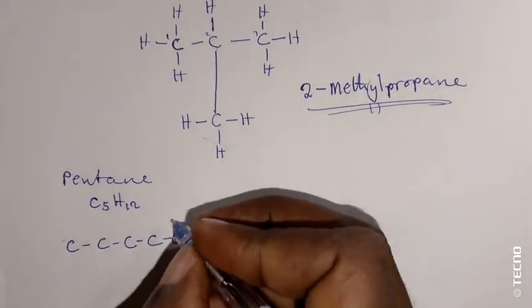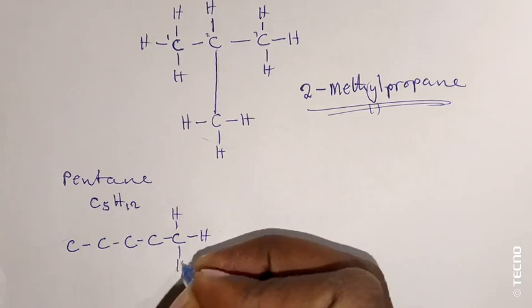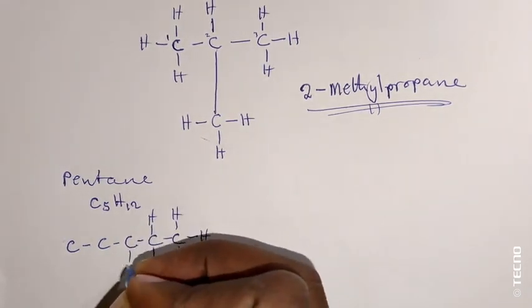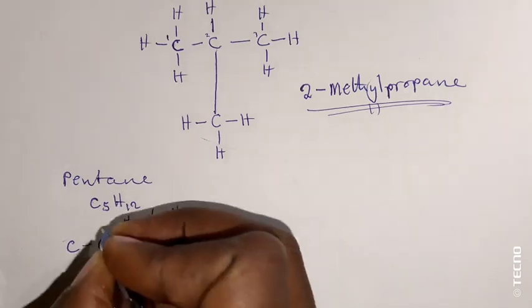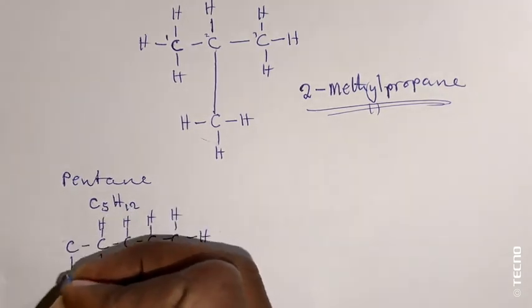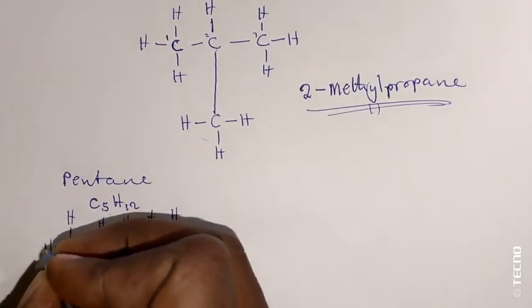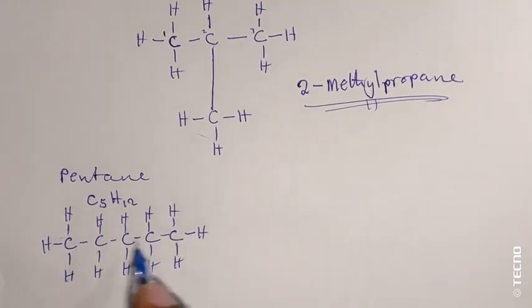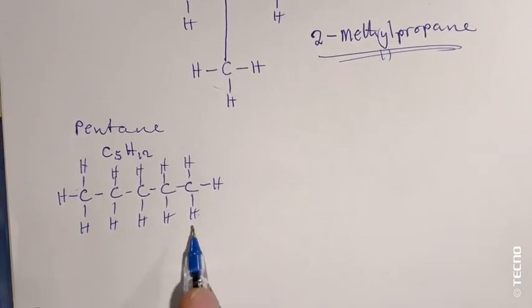Then from there we'll say there is hydrogen 1 2 3 4 5 6 7 8 9 10 11 12. So this one we call pentane.